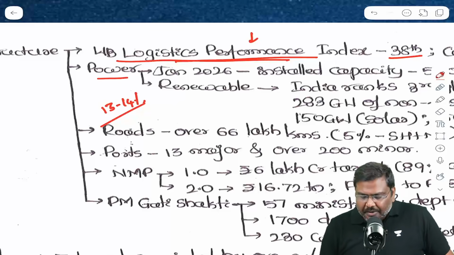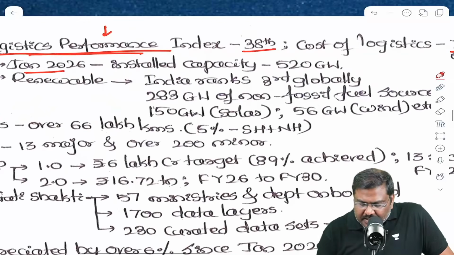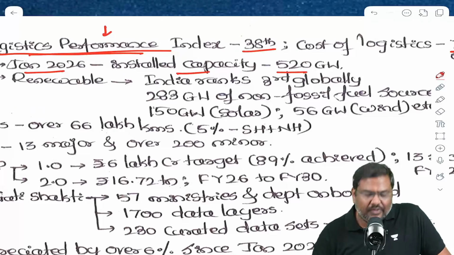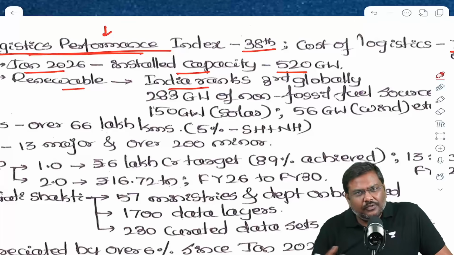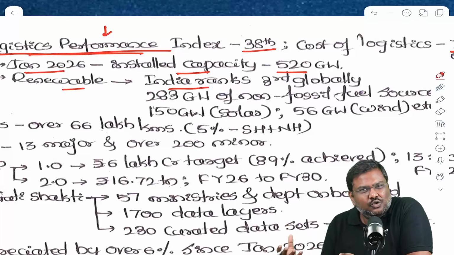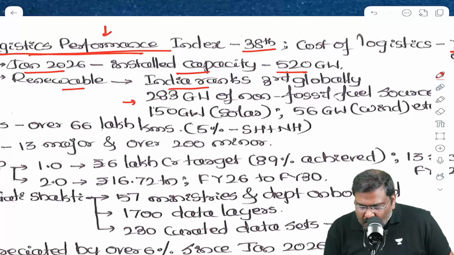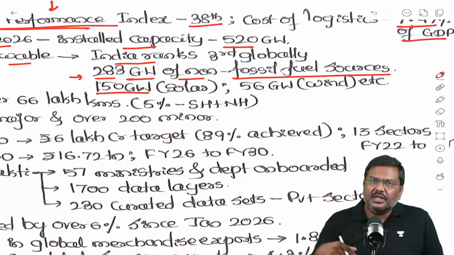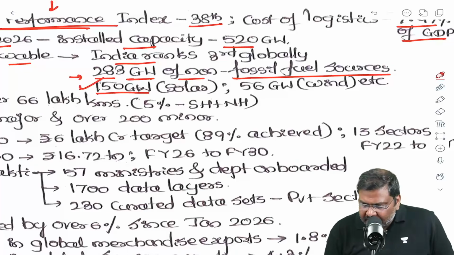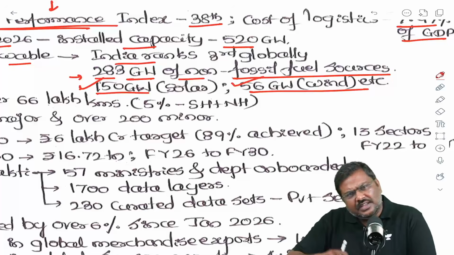In case of power sector, as per January 2026, installed capacity is more than 520 gigawatts. Renewable energy, India ranks third globally. Of course, this data keeps on changing from month to month, but whatever is the latest data, 283 gigawatts of non-fossil fuel sources. The majority of the contribution comes from the solar 150 gigawatts, wind 56 gigawatts, and many more are part of it.